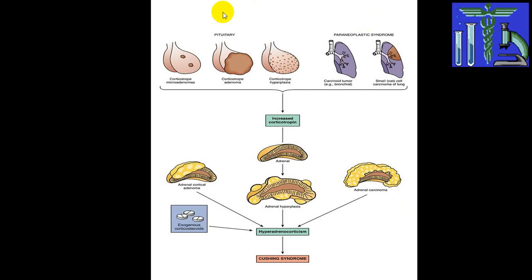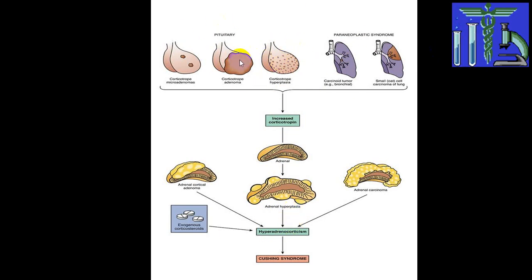This is roughly pituitary tumors and extra-pituitary tumors, paraneoplastic syndrome, which is producing excess of ACTH and will have effect on the adrenal gland producing hypercortisolism or hyperadrenalism, which can be because of these tumors.